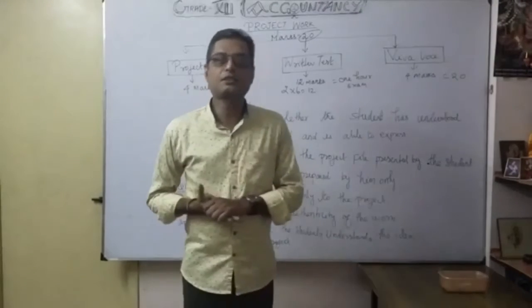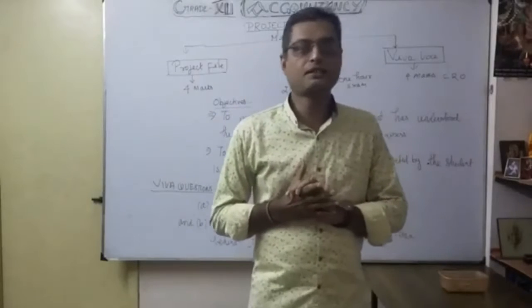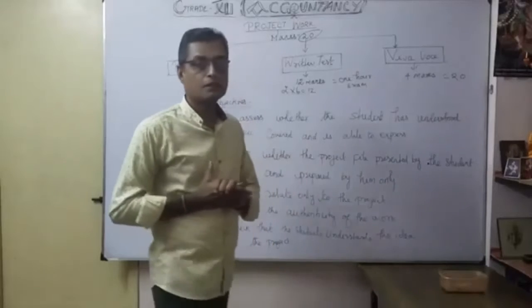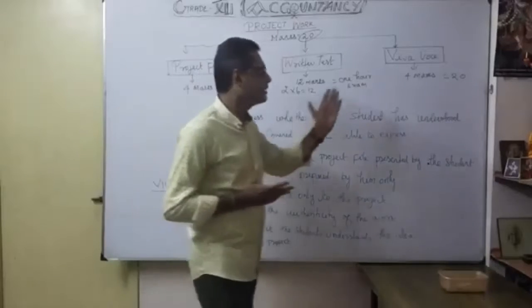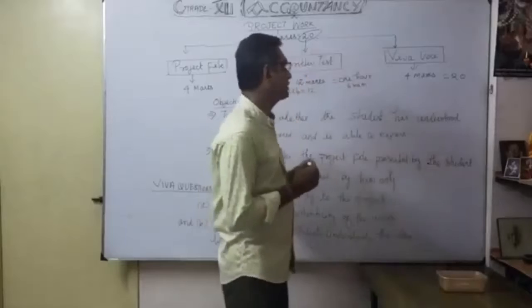Okay, now the written test part. For the written test you have to write for 1 hour. They ask 2 questions from analysis of financial statements, so you have to be strong in the 4 ratios. Now the Viva. So Viva is 4 marks. What are the objectives of Viva?